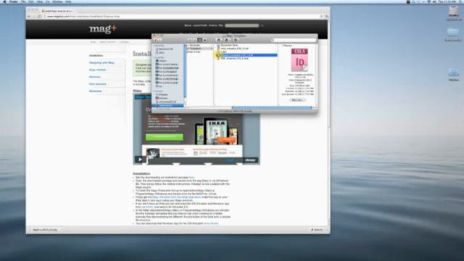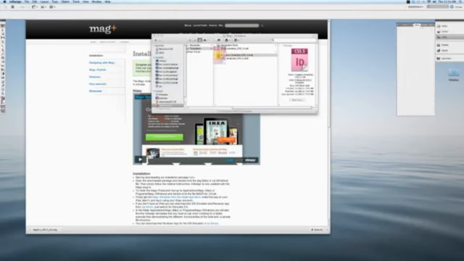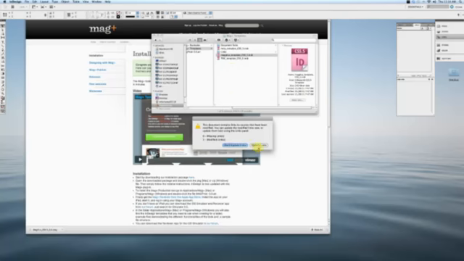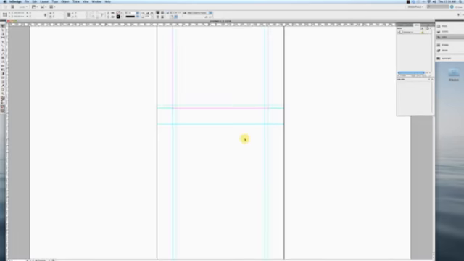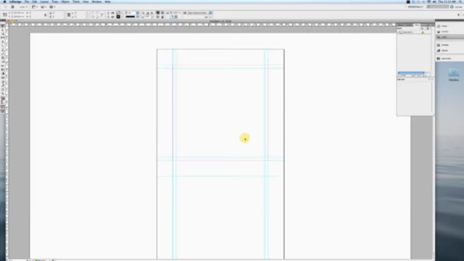We're going to start here in the Mag Plus template CS55. Now you're going to get this box sometimes when you open it up. You can go ahead and click Don't Update Links. It's not a big deal. I'll show you what those are actually for. So here's my Mag Plus template.